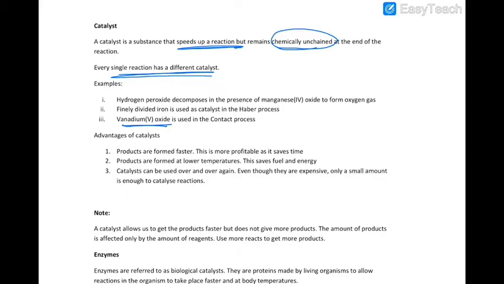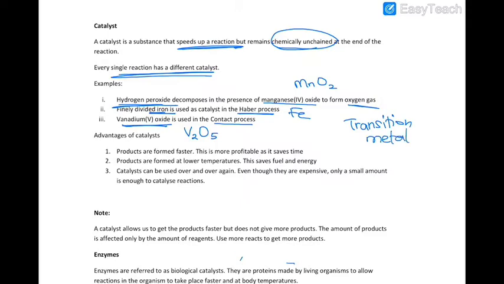So for example, you have vanadium(V) oxide, which is used as a catalyst in the contact process to make sulfuric acid. You have finely divided iron particles, which is used in the Haber process to make ammonia. You have manganese(IV) oxide, which is used as a catalyst for the decomposition of hydrogen peroxide to form oxygen gas. Now, if you look at all these catalysts, you see manganese, iron, vanadium. These are all transition metals. So, transition metals form good catalysts, or they form compounds which are good catalysts.